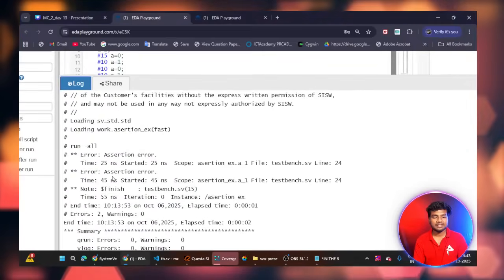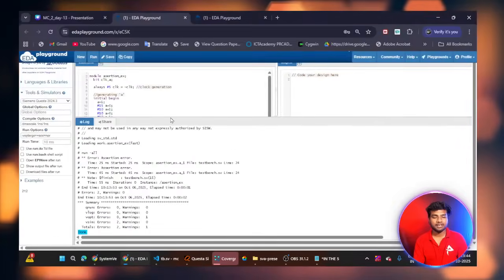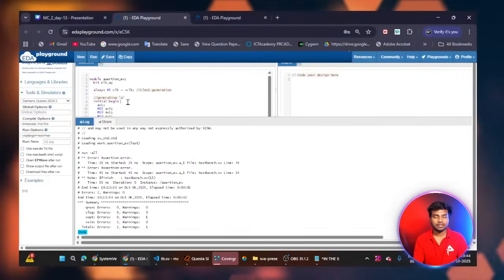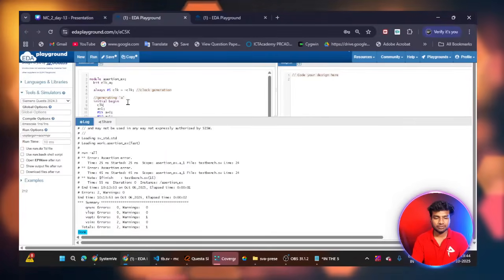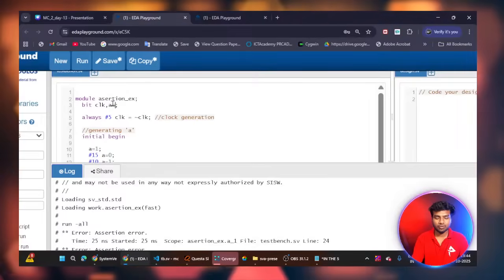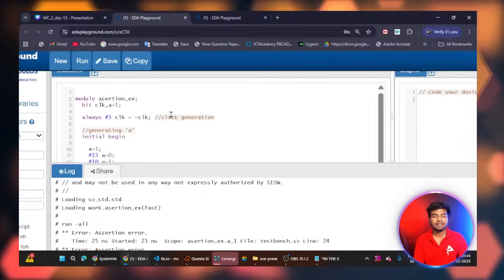You can see here assertion failed. You can see the error message. Why? Because I didn't create any clock input. So here I am giving the clock equal to, or else I can also give A equal to 1. So it means by default signal A is 1.